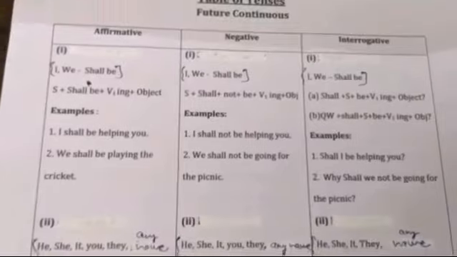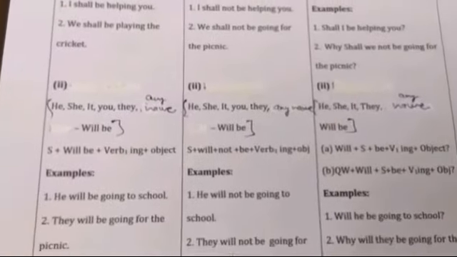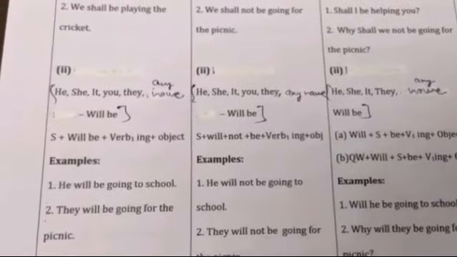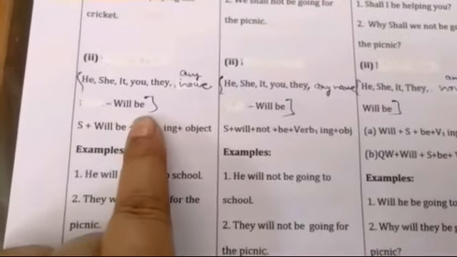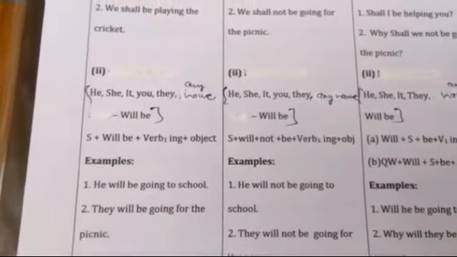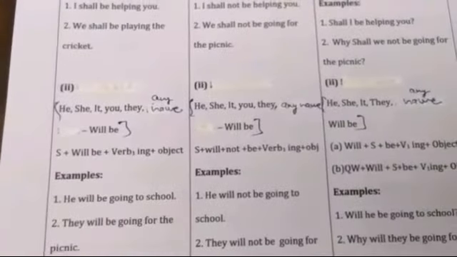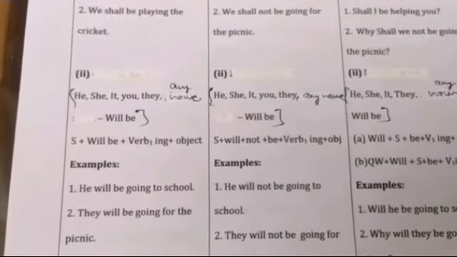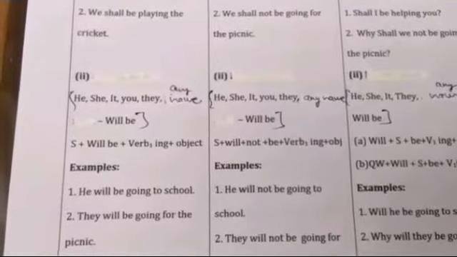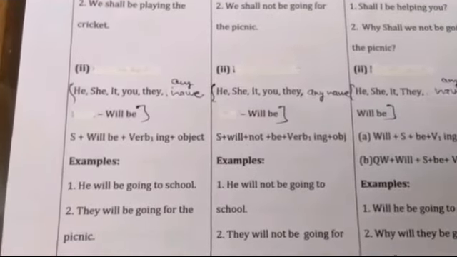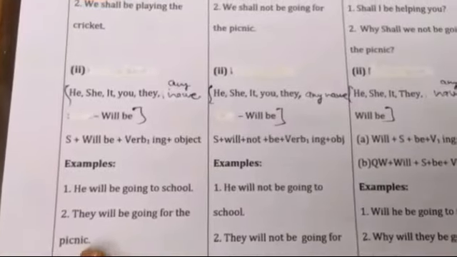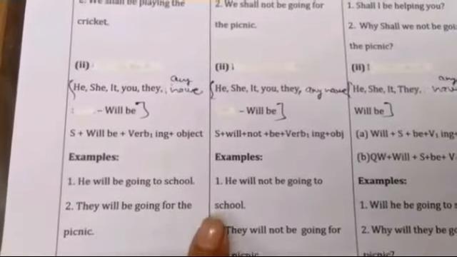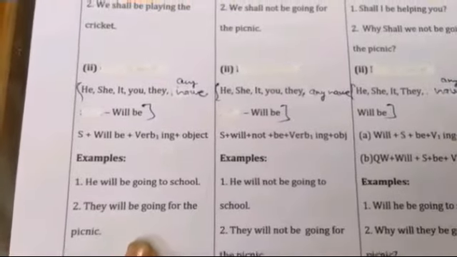Okay, now let's move on to the third person and the second person pronouns, and with all the nouns we put will be. But in case we stress or force, then we put shall be with the second and third person pronouns and with all the nouns. In normal condition, the formula is subject, will be, verb first form plus ing, object.